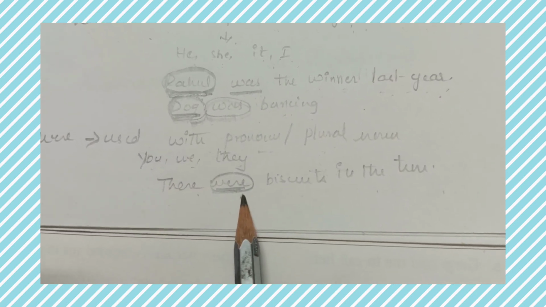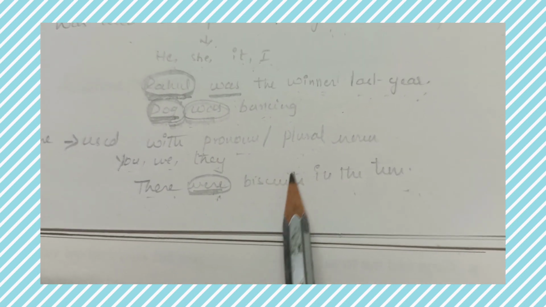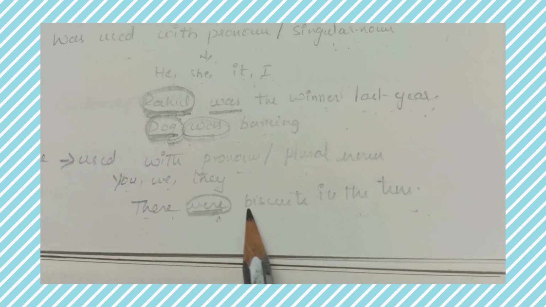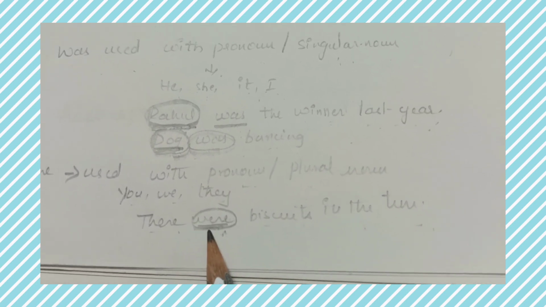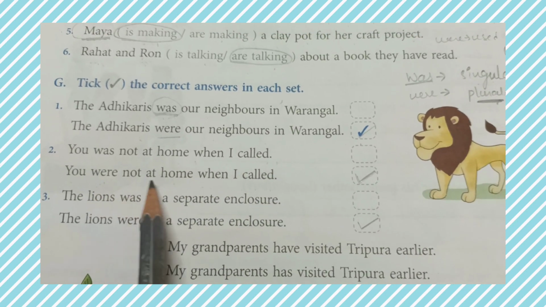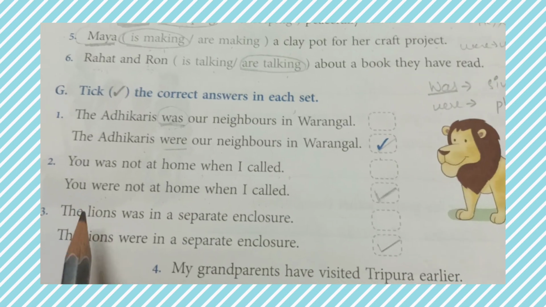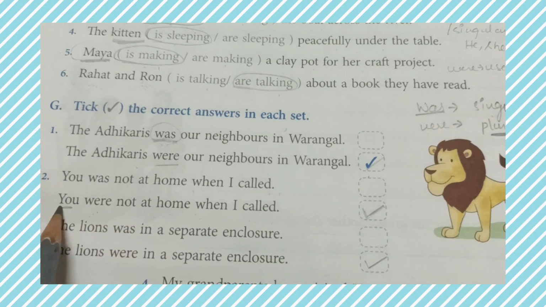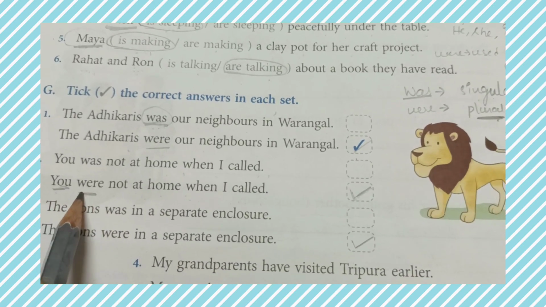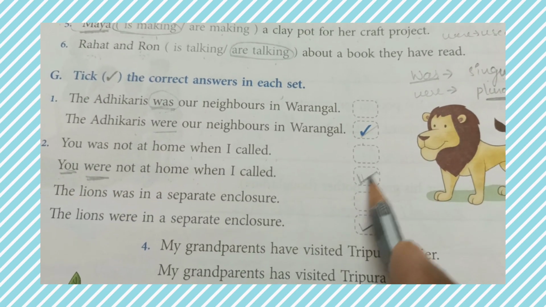There were biscuits in the tin. Here the noun is plural, so we have to use were. Now coming to our next one: You were not at home when I called. Observe here, this is the plural form of the sentence, and here it is you, so you have to use were. So you were not at home when I called. So put a tick for that.